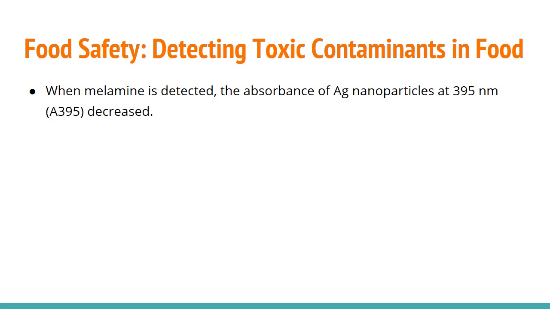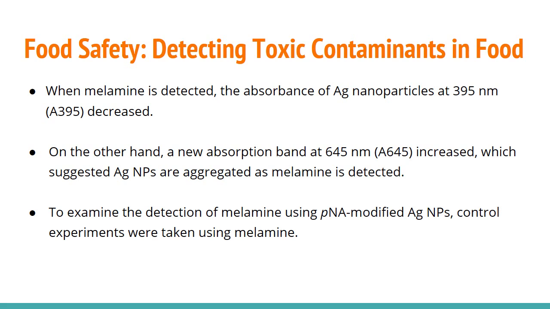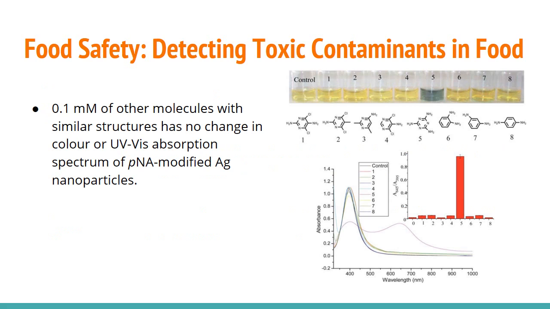When melamine is detected using UV-vis, the characteristic absorbance of silver nanoparticles at 395 nanometer decreased, whereas a new absorption band at 645 nanometer increased. This implies that silver nanoparticles are aggregated as melamine is detected. To examine the detection of melamine using p-nitroaniline, in short PNA, modified silver nanoparticles, control experiments were taken using melamine. As shown in the top right photo, 0.1 millimoles per liter of other molecules with similar structure did not give a change in color, or UV-vis absorption spectrum of PNA modified silver nanoparticles.